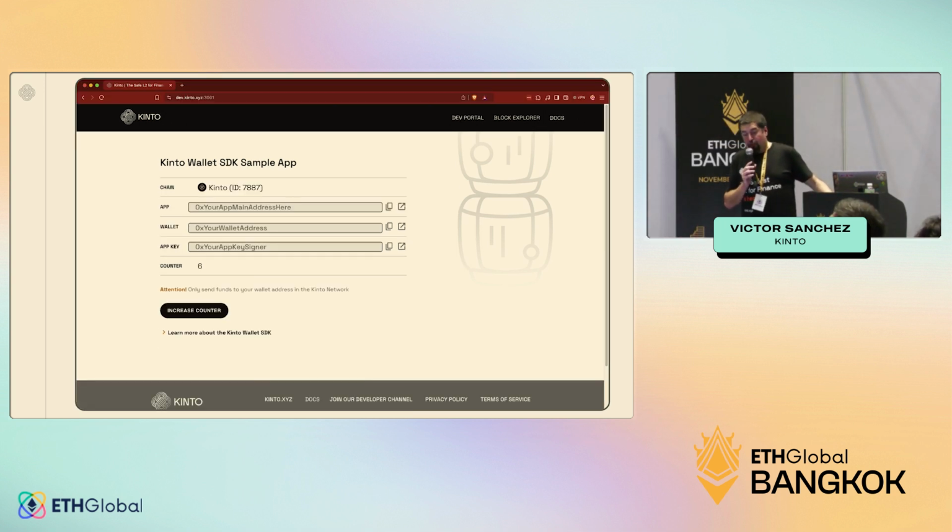As I mentioned before, as you see, this counter increases. This is my application. I will be paying for a lot of gas for all of you to pay those increments, but play around. Feel free to try to hack my app or try to tweak my sponsor paymaster rules. See if you can break it.